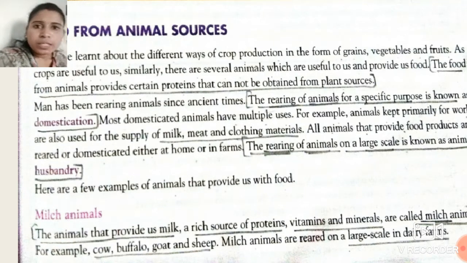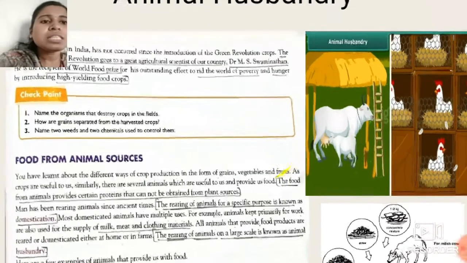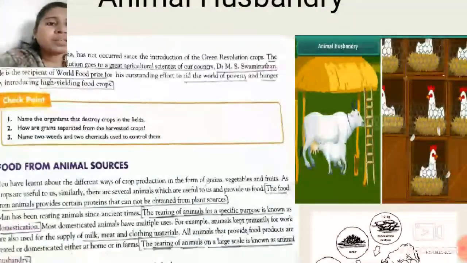Okay, so where are these milch animals reared? These milch animals are reared on a large scale in dairy farms. In dairy farms, these animals are reared on a large scale, and from rearing these animals we get milk, which is a rich source of protein. Okay students, so this is all about milch animals. See, here are certain pictures of animal husbandry, where these animals are reared.